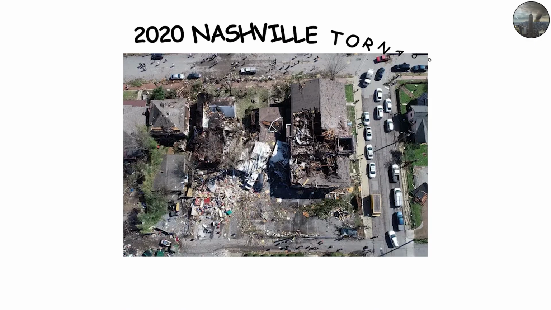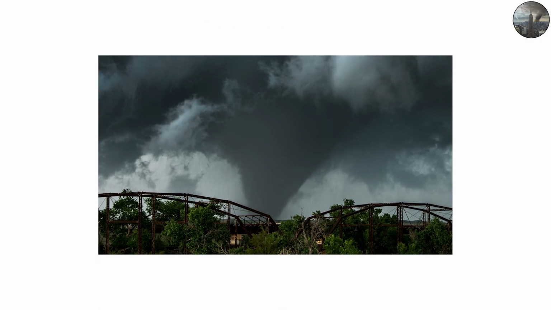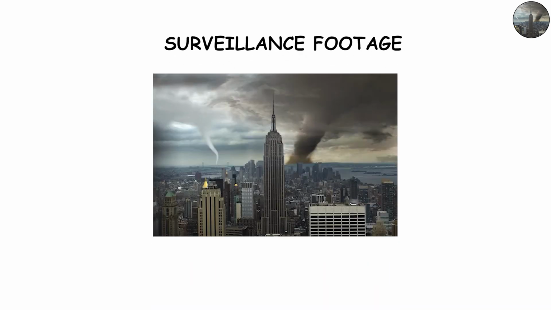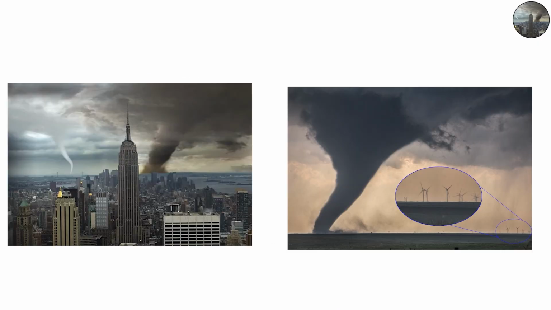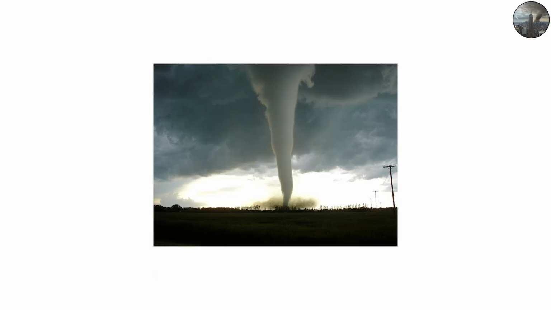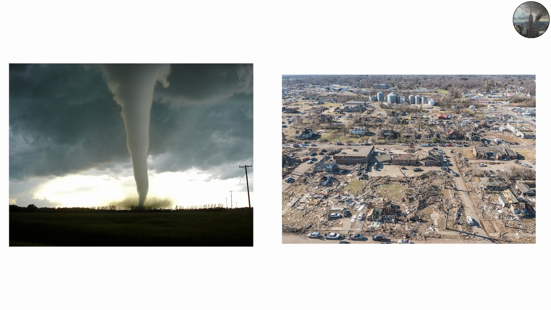3. The 2020 Nashville tornado. This EF3 tornado tore through downtown Nashville late at night, damaging dozens of historic buildings. Surveillance footage showed debris spiraling between skyscrapers, demonstrating how urban structures can redirect tornado winds like massive blades. Each of these events shows a different aspect of how tornadoes behave in developed areas, and how city planning plays a role in the destruction that follows.